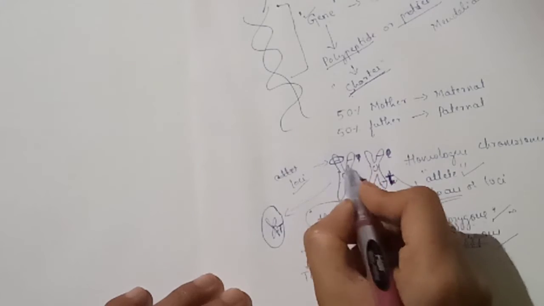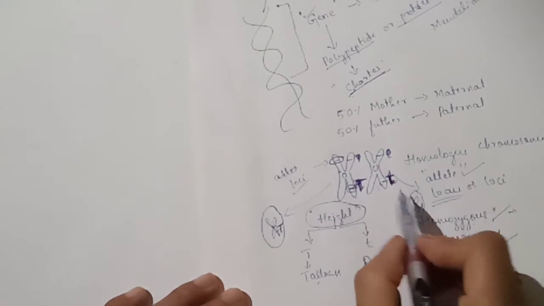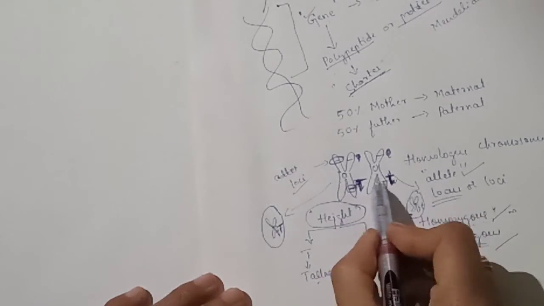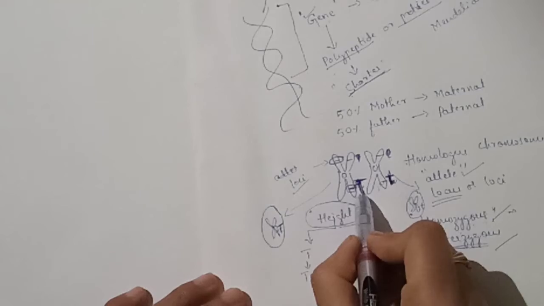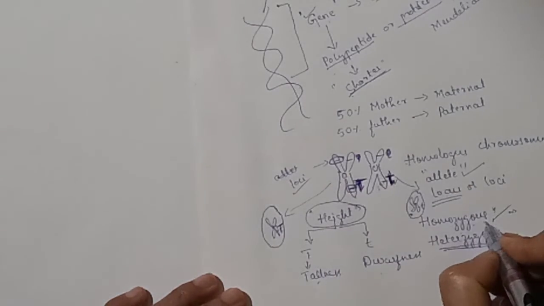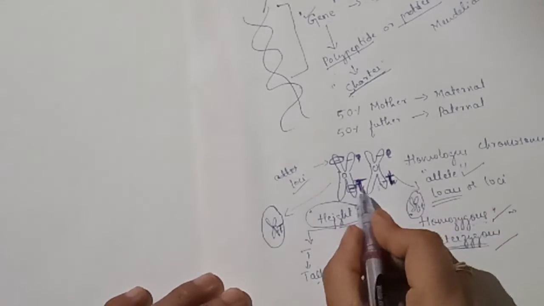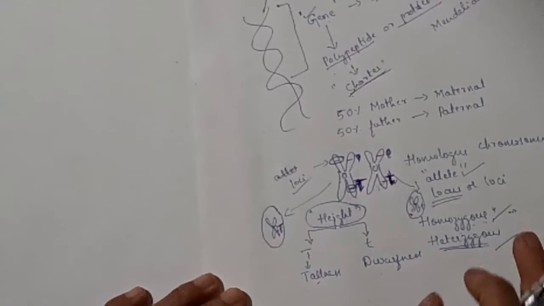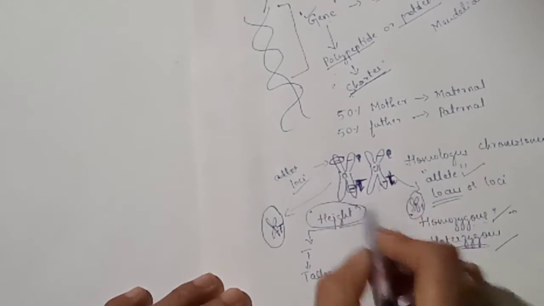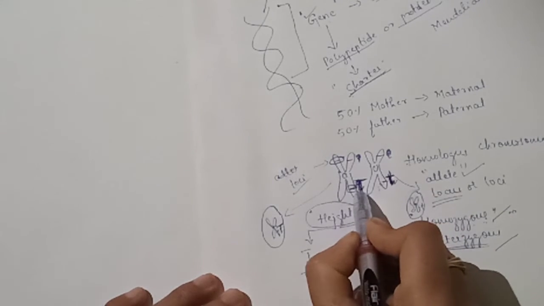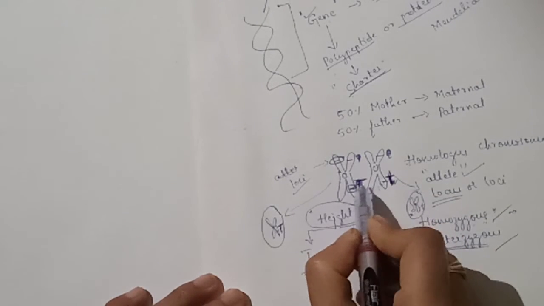A point on chromosome where gene or alleles are situated is called locus. On homologous chromosomes, if identical alleles are situated, it is homozygous condition; if non-identical alleles are situated, it is heterozygous condition. These are the few terms. Understood? Suppose in heterozygous condition, only the dominant allele is expressed.